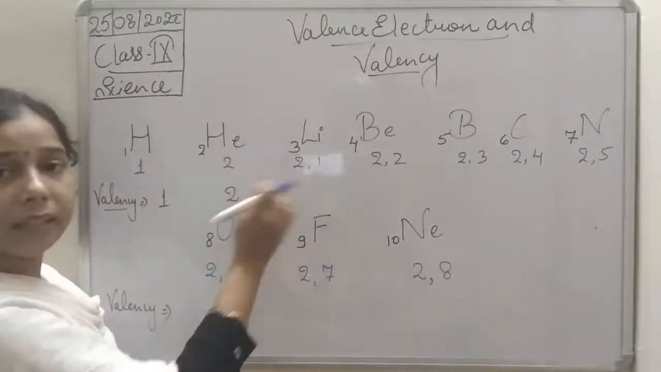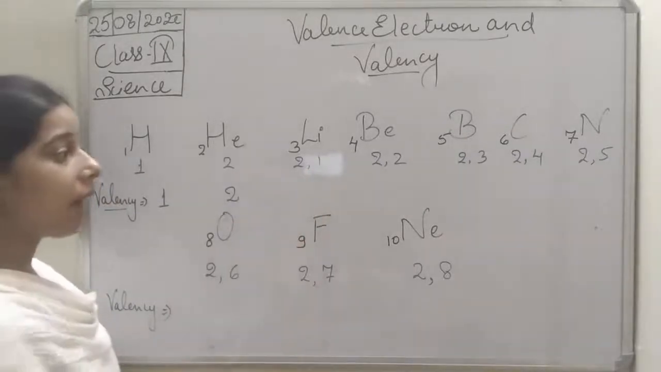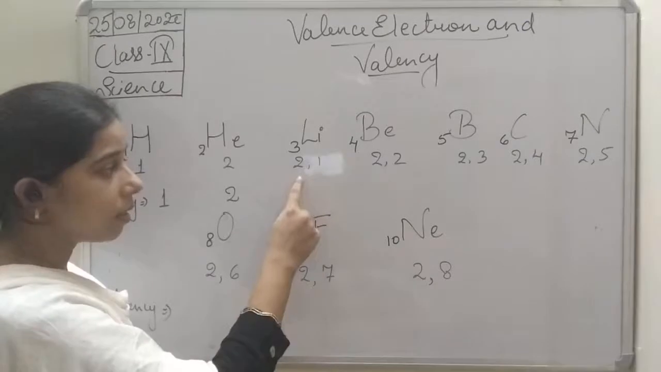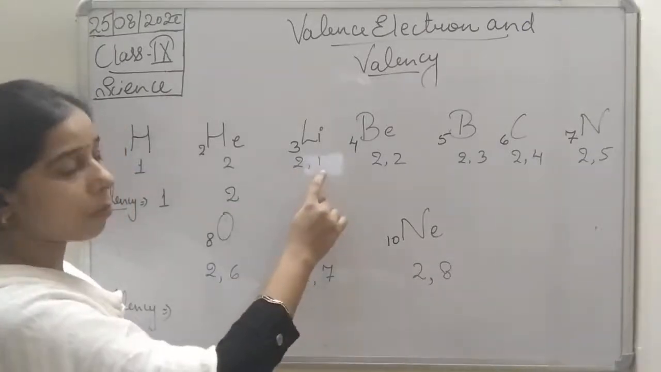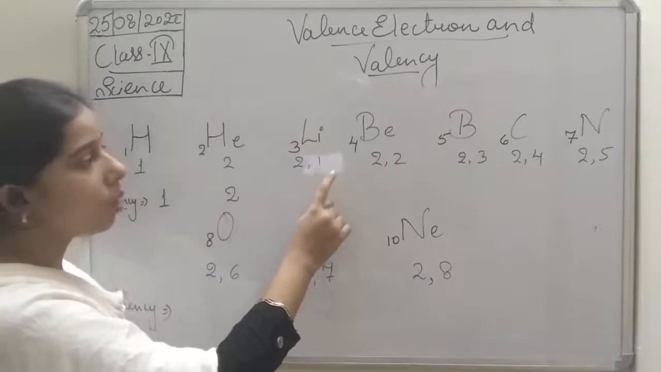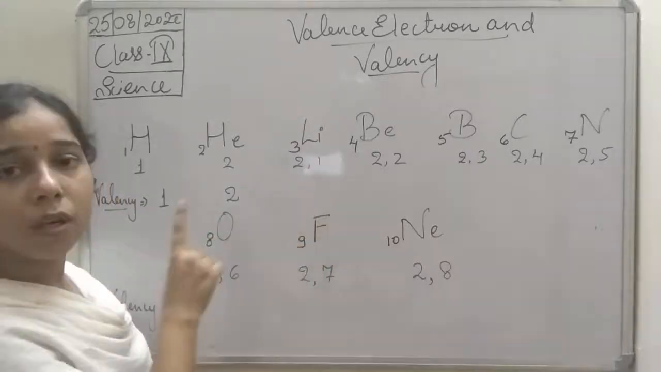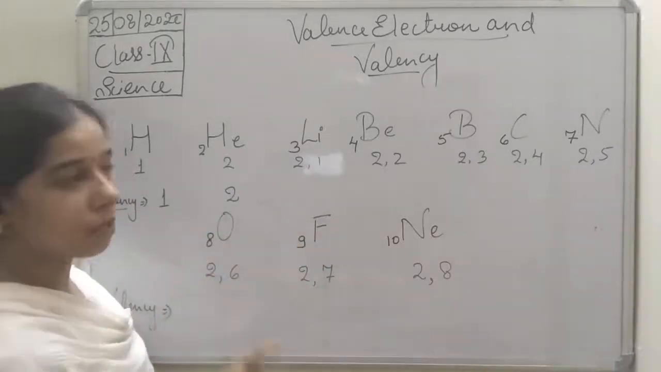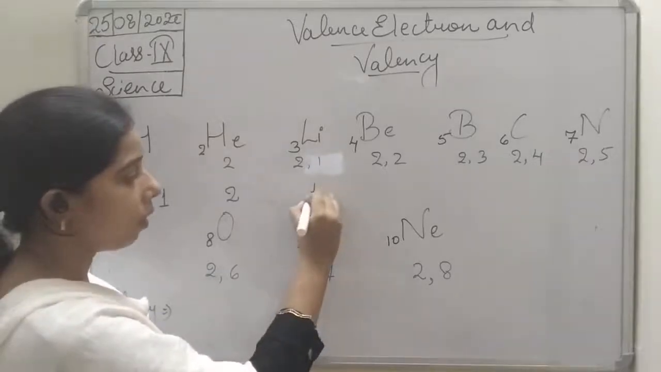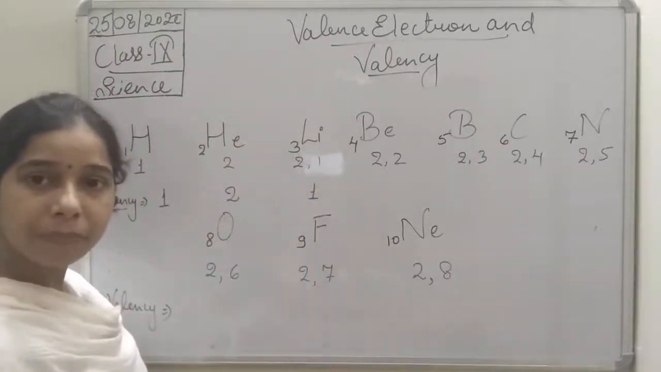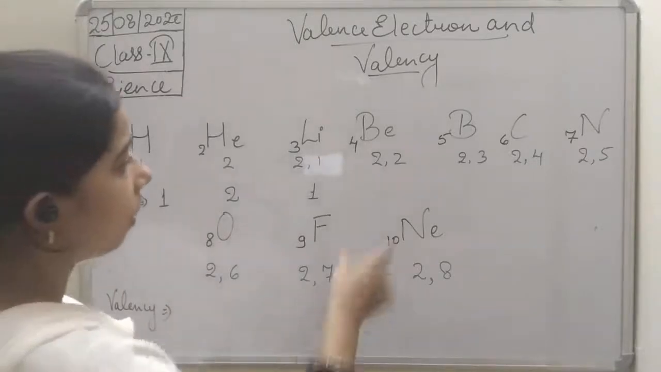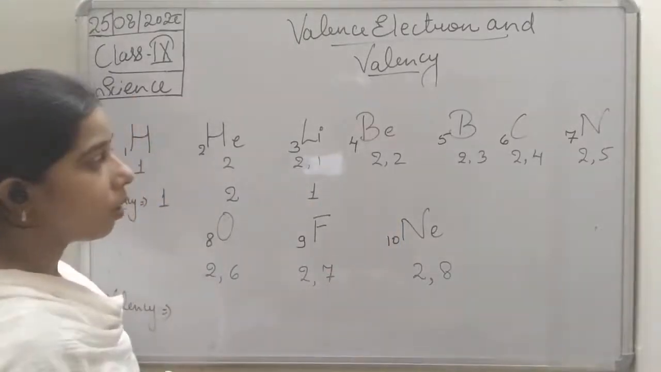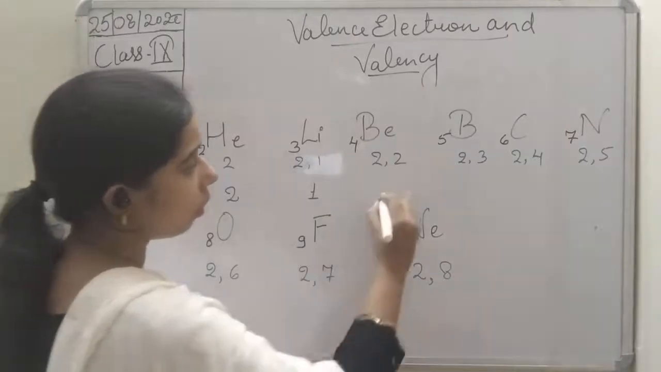In the case of lithium, students, you can see the valence electron is 1 because the K shell is already full. There is a problem with lithium only. So lithium has 1 valence electron in the L shell, so valency will be 1. Again you can see here, students, in the case of beryllium, the valency will be 2.